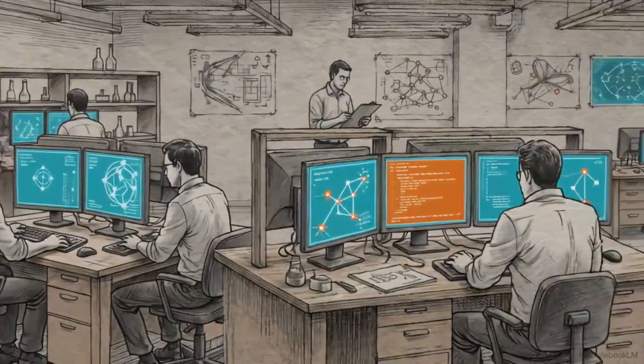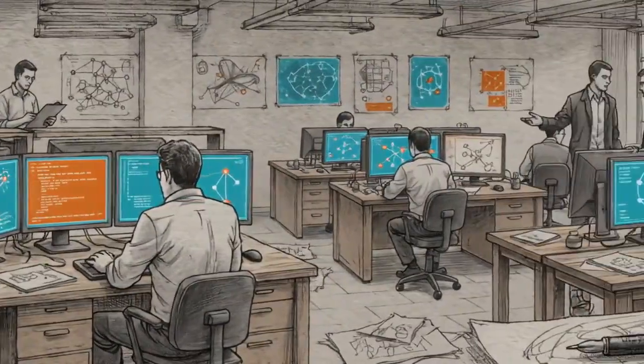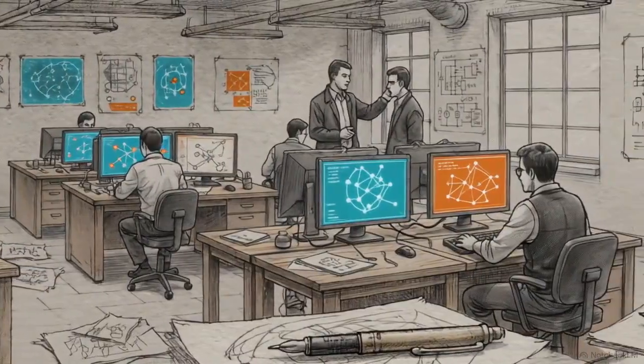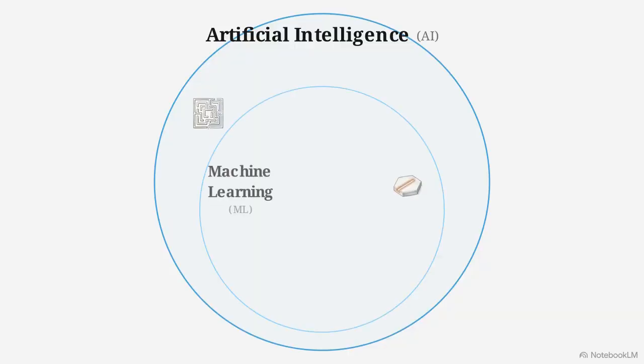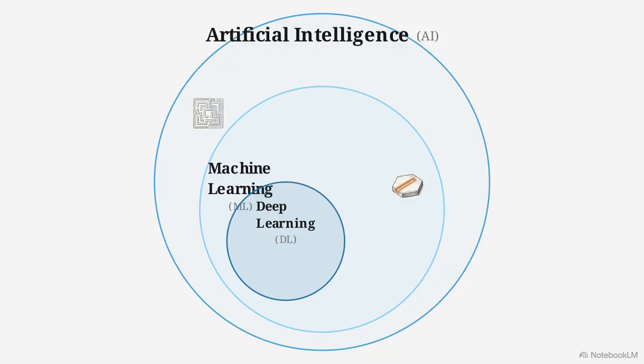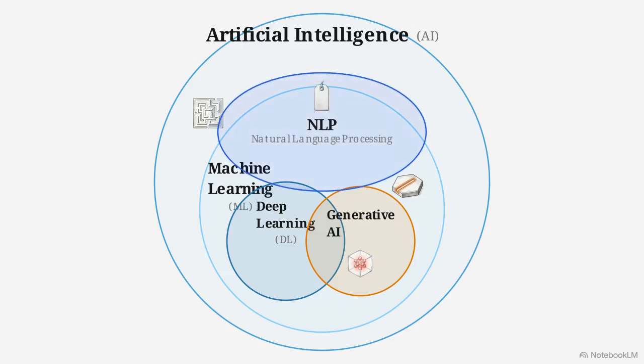The field of artificial intelligence functions as a structured engineering discipline, organized into a rigorous technical hierarchy. At the highest level, AI involves the development of systems capable of performing tasks that typically require human intelligence, such as decision-making and environmental interaction. Machine learning is a subset that learns patterns from data without explicit programming. Deep learning specializes this using multi-layered artificial neural networks. Generative AI shifts focus to creating new data samples, while natural language processing bridges these techniques for human-language interactions.